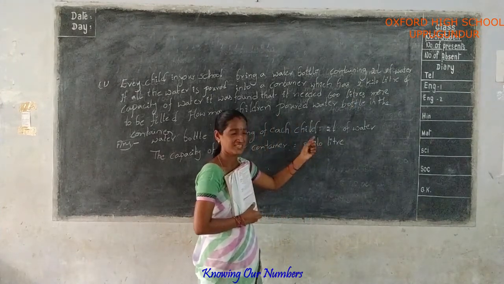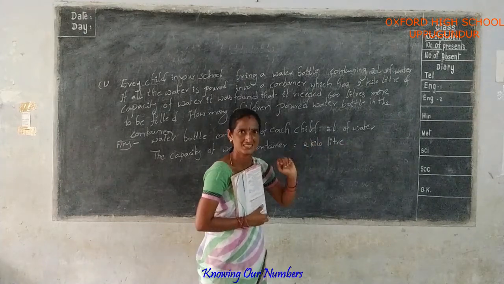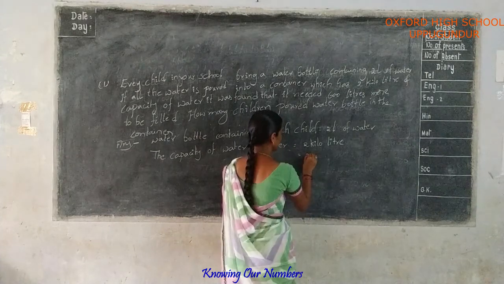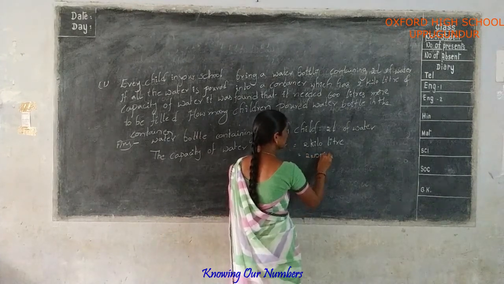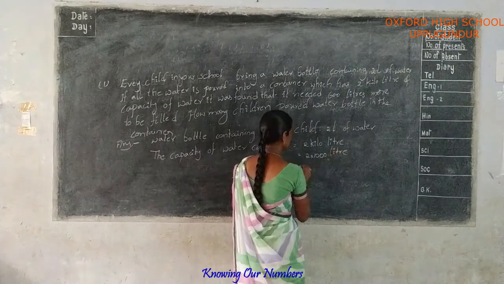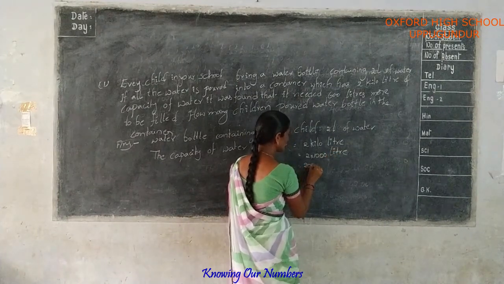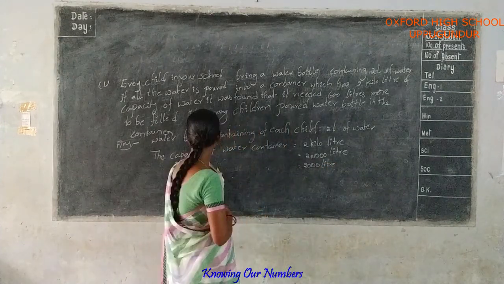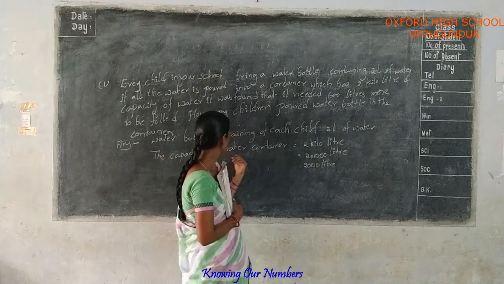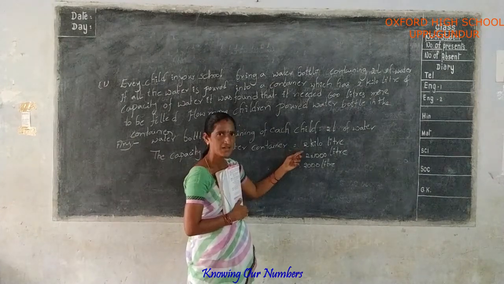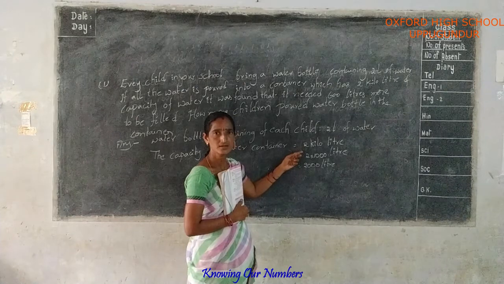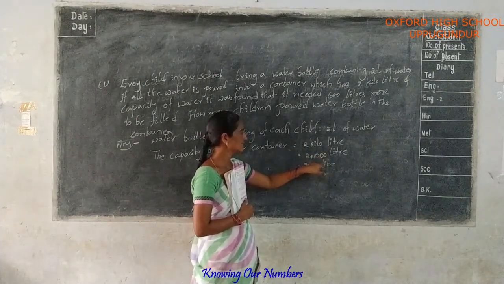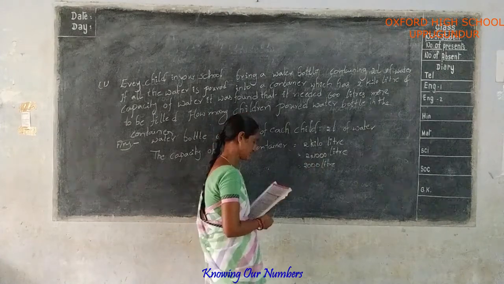Kiloliters must be converted: 1 kiloliter is equal to 1000 liters. 2 into 1000 liters is equal to 2000 liters. Kiloliters is converted into liters. Next.